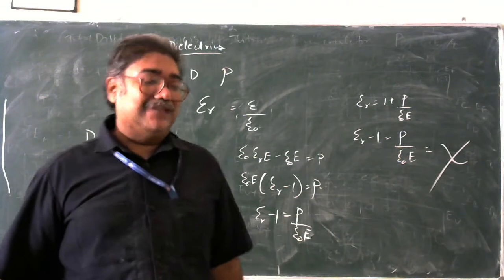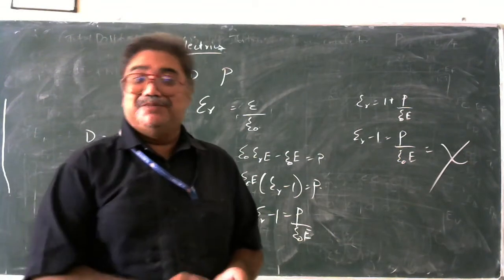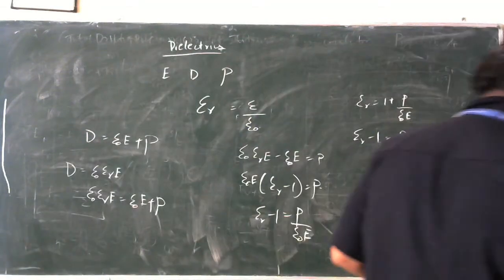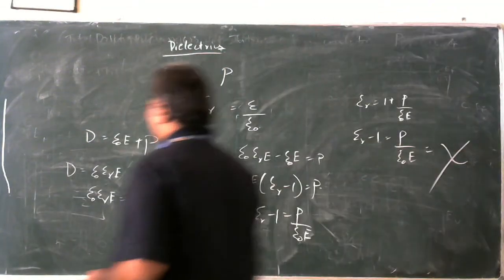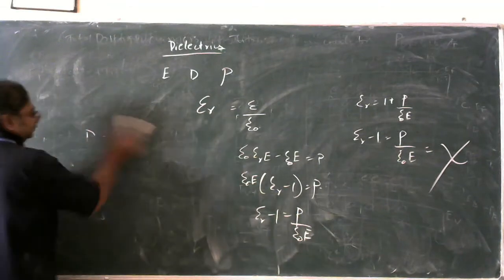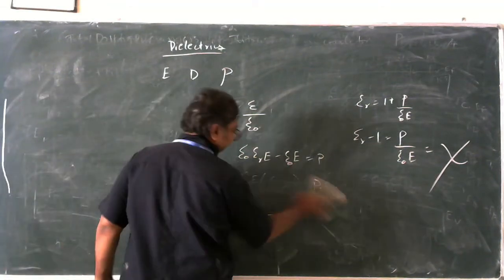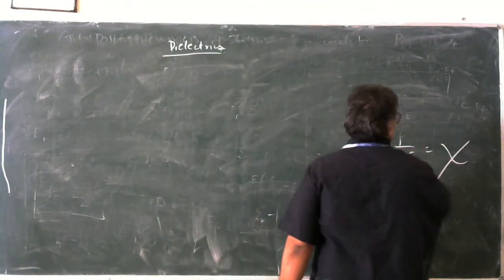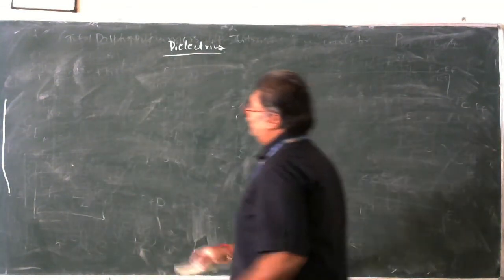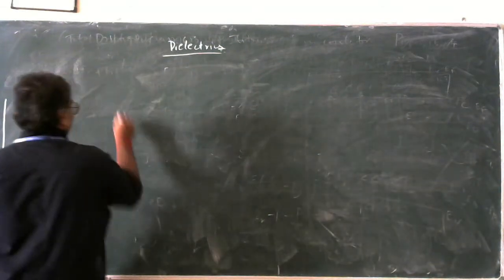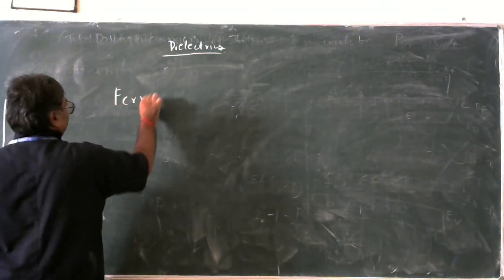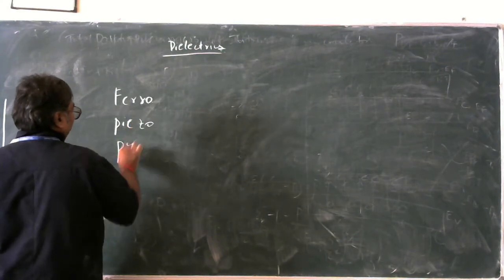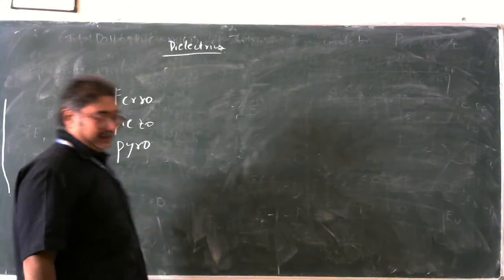So this susceptibility is actually classified into three categories. Let us briefly look into it, and after that we are going to go into the details of all these things. They are generally classified as ferroelectricity, piezoelectricity, and pyroelectricity. So they are classified in three categories.